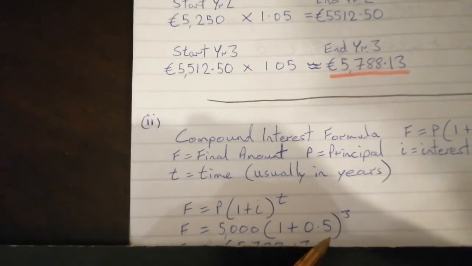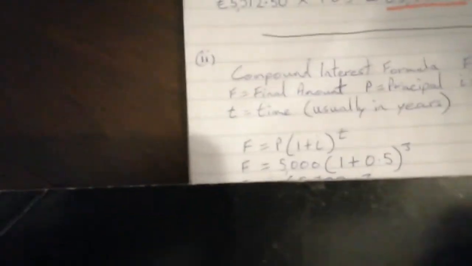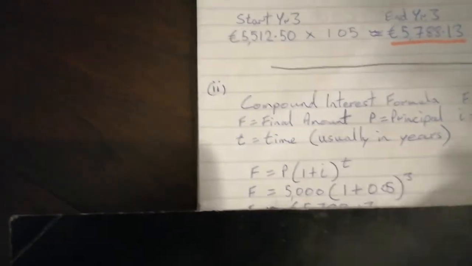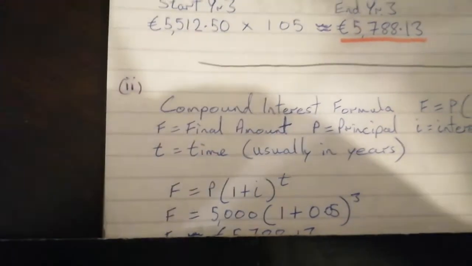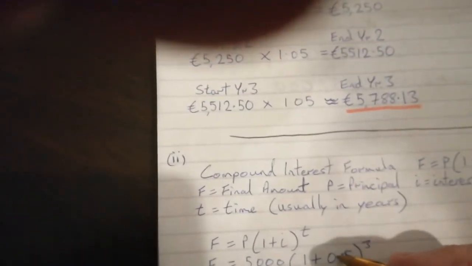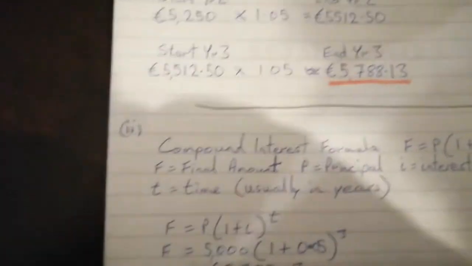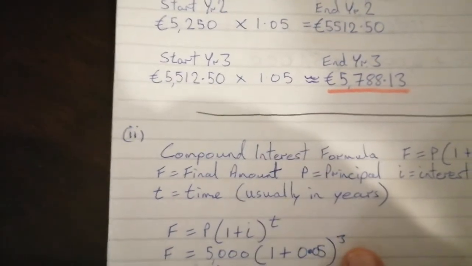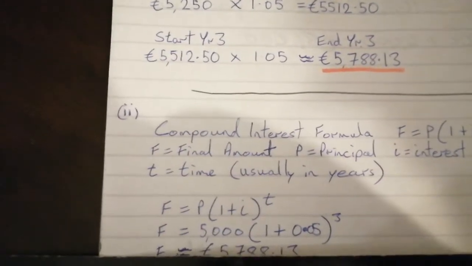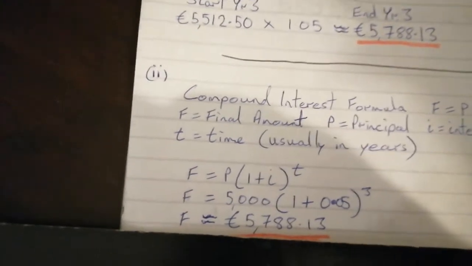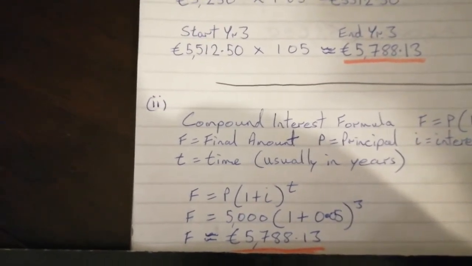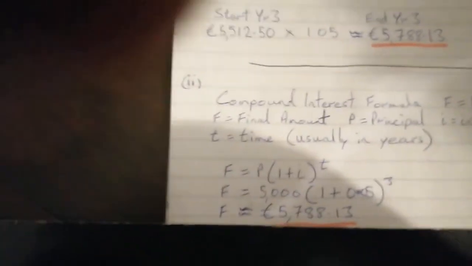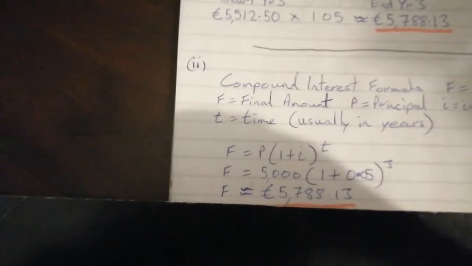Plus 0.5. No, that's incorrect, isn't it? Because that's 50%, and it should be 0.05, which is the interest rate, 5% as a decimal. Let me just make that up better. And T is 3, because it's 3 years that you're investing for. And so again, if you just stick that whole thing into your calculator, you'll find that the final amount works out to be exactly the same as it worked out to be above, 5,788.13.